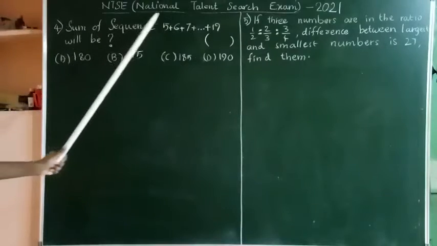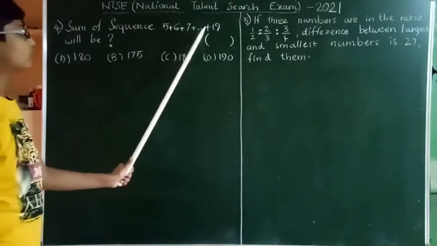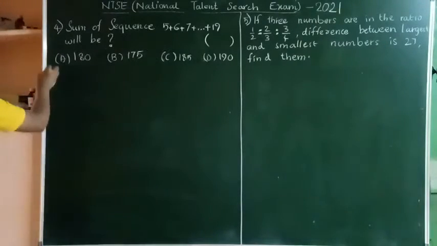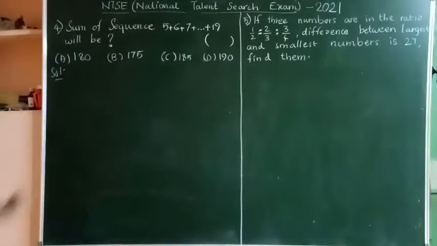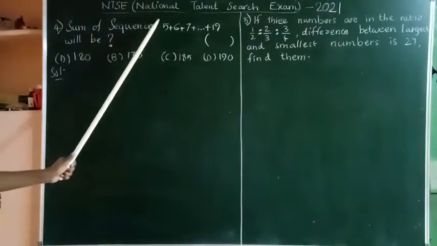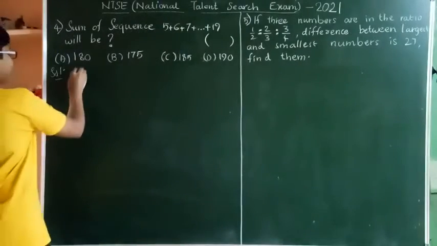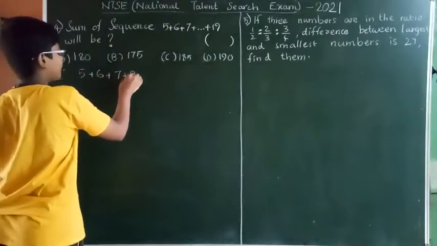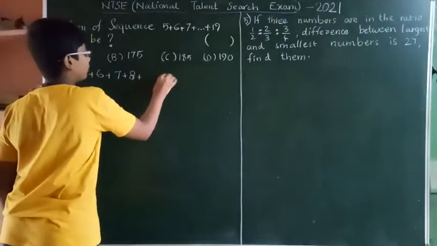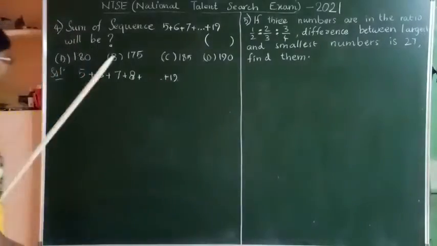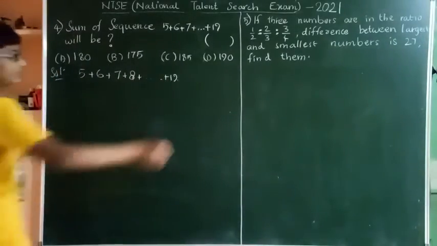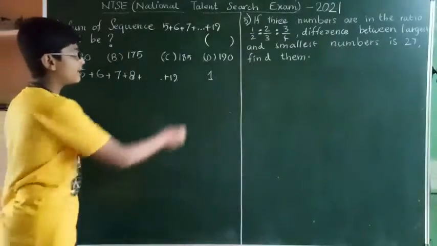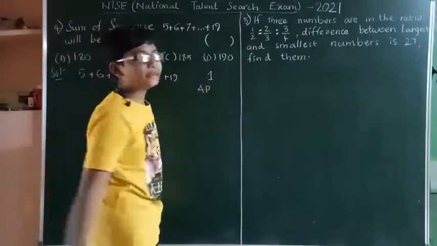Sum of sequence 5 plus 6 plus 7 plus so on to plus 19 will be how much? Let's find the solution for this. Given series is 5 plus 6 plus 7 plus 8 plus so on to plus 19. The difference between each number is 1 only, so this will be an AP, arithmetic progression.